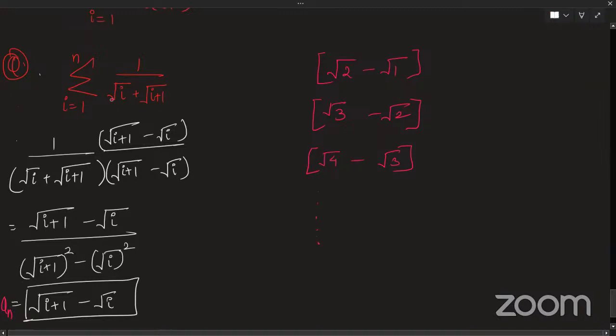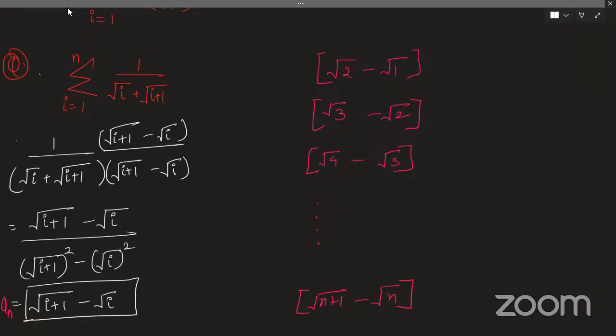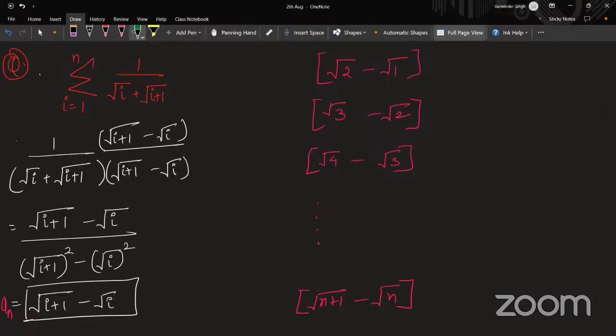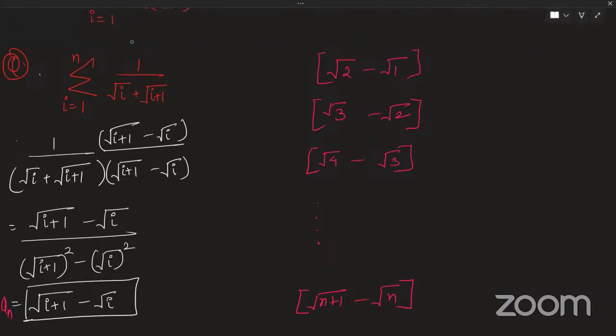So on. My last term is under root n plus 1 minus under root n. Now, what is happening here is it is cancelling in the opposite direction. But it is not very difficult to think of. Is it difficult? No, sir.